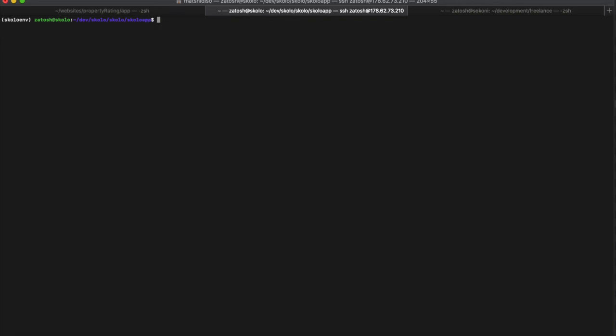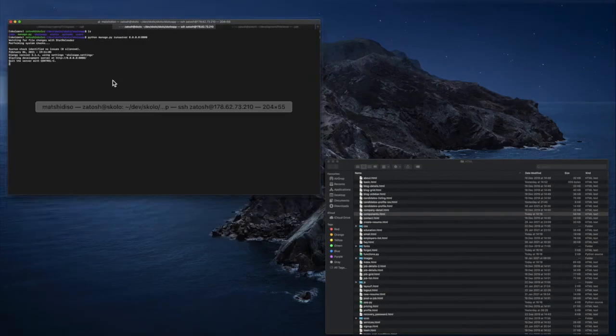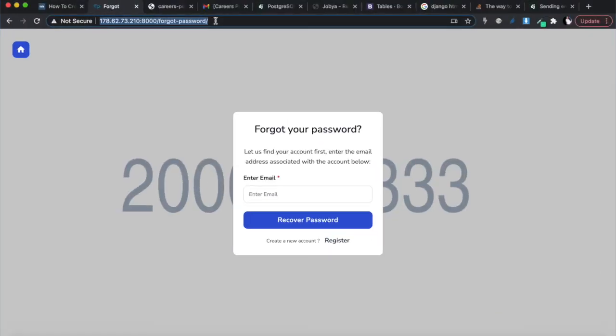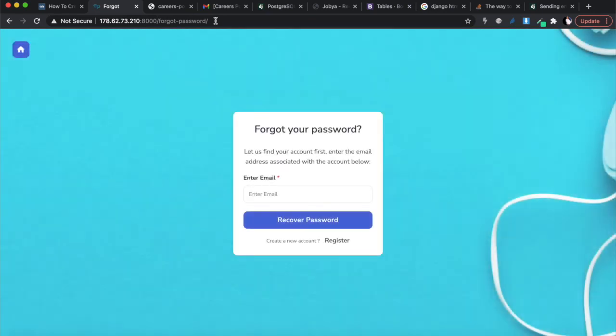Okay, clear. Let's make sure our manage.py file is in here. That's good. So we're going to do python manage.py runserver on port 8000, and all right, no errors. Let's restart this and hope that our background image is there. Perfecto. All right, so we've got our background image, and we can now test this.